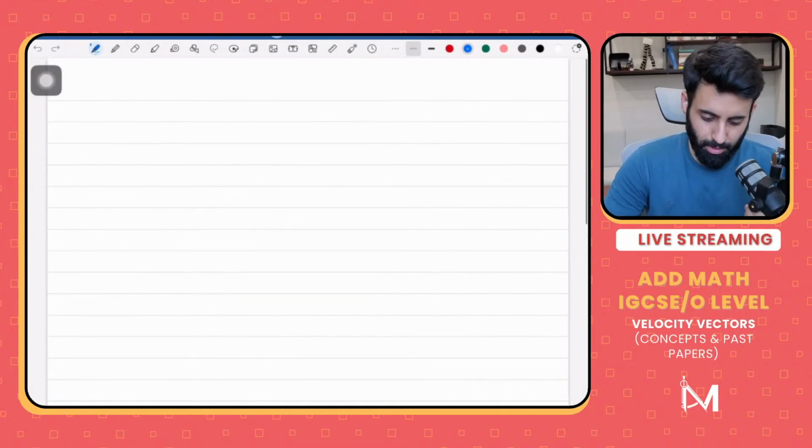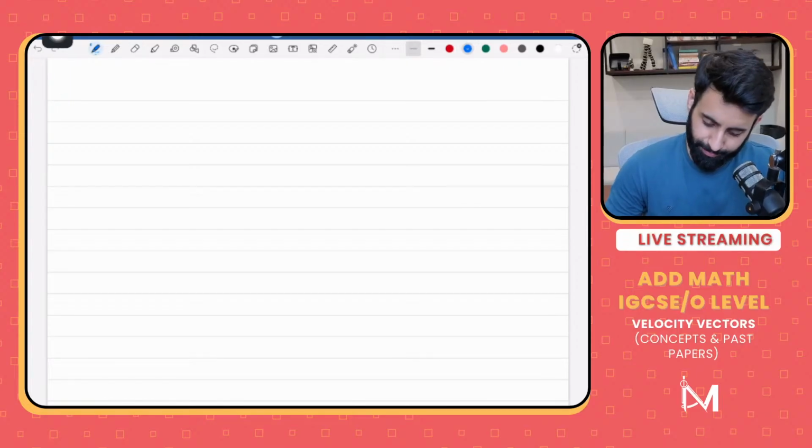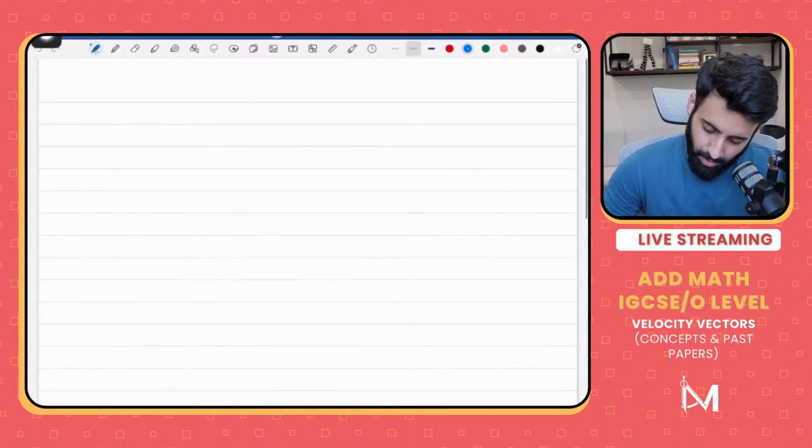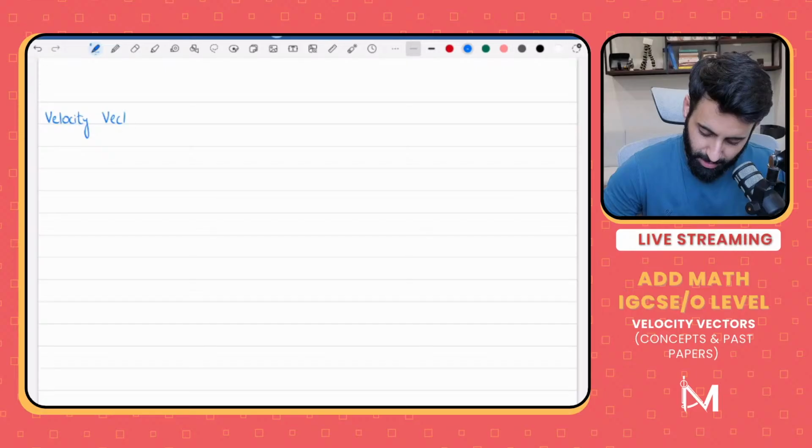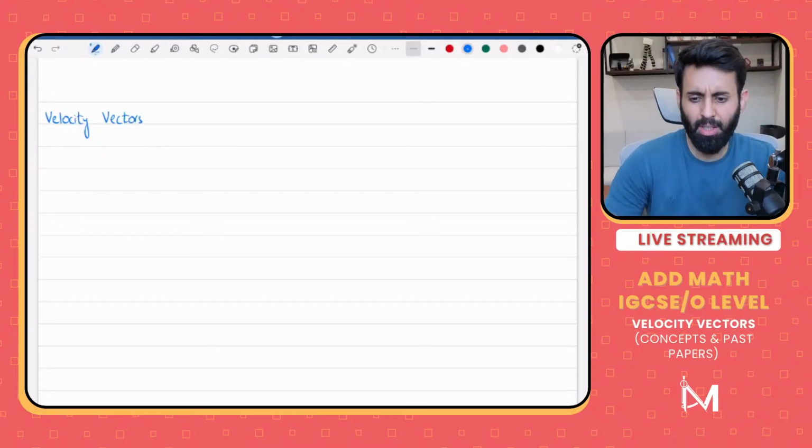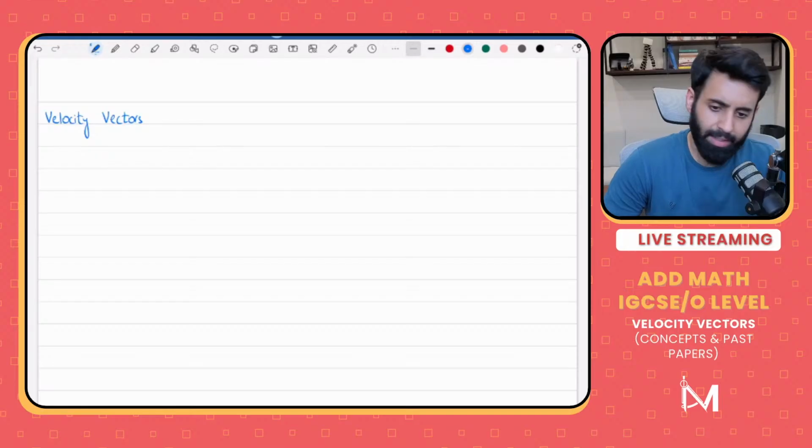Okay, so velocity vectors. Please don't confuse this with relative velocity. Velocity vectors is something else, relative velocity is something else. Relative velocity is no longer part of the syllabus. It was, I think, removed way back in 2018.